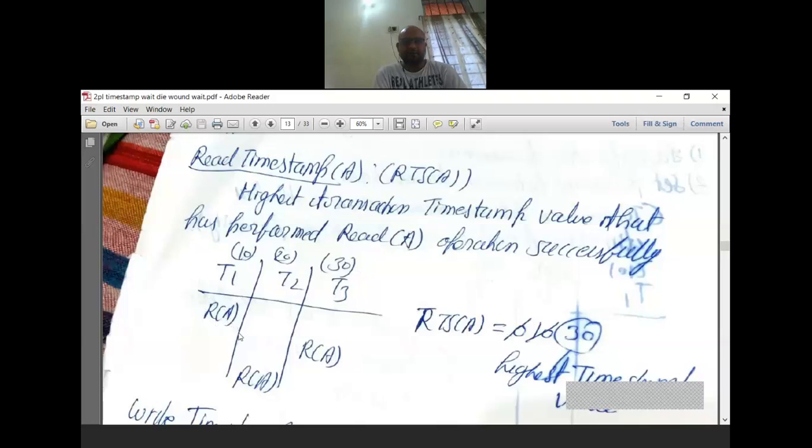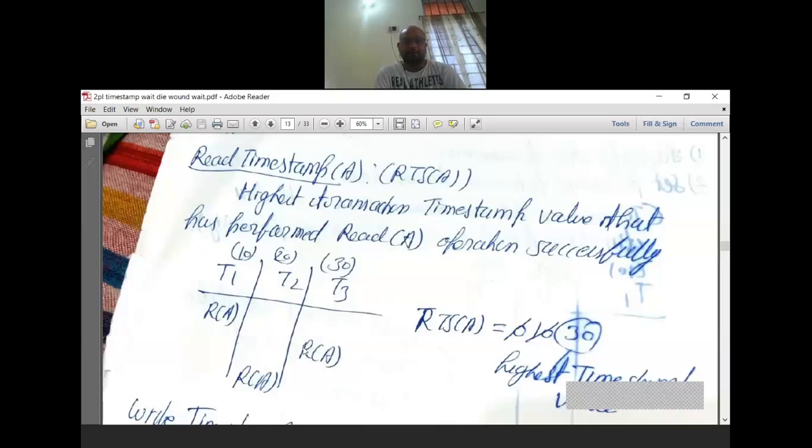This is an allowed operation: from lower timestamp value we are going towards the higher timestamp. So the read timestamp becomes 10 from 0, and it is allowed from T1 to T3, so the timestamp value becomes T3's 30.